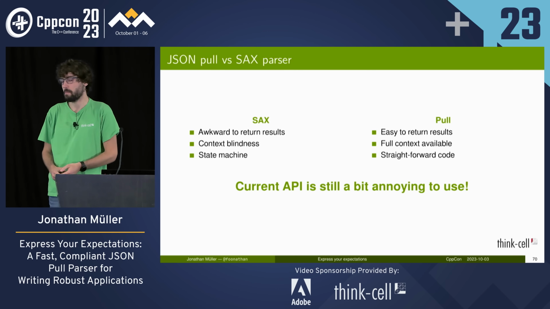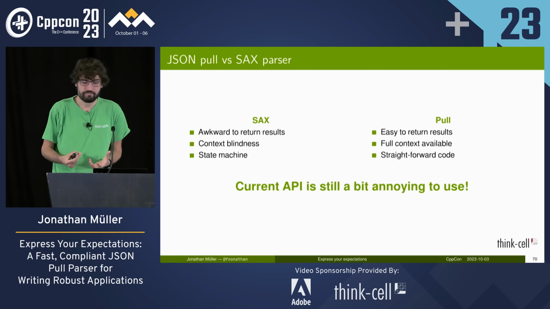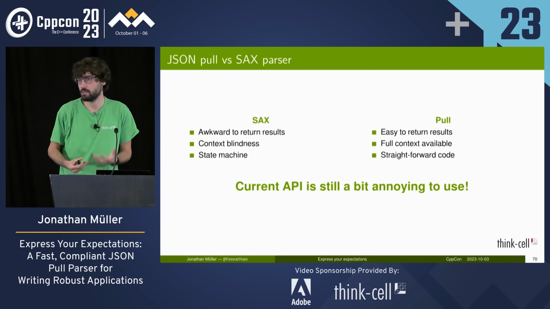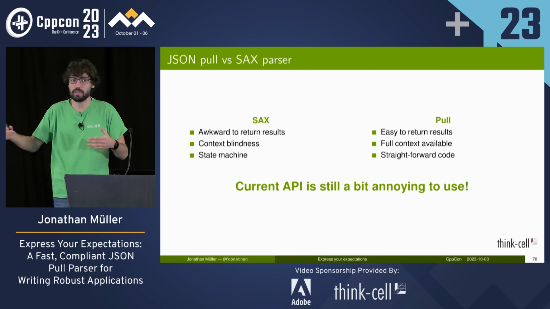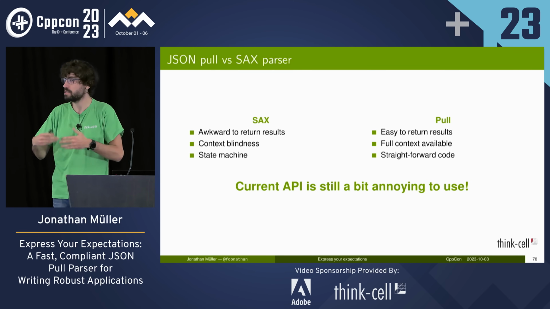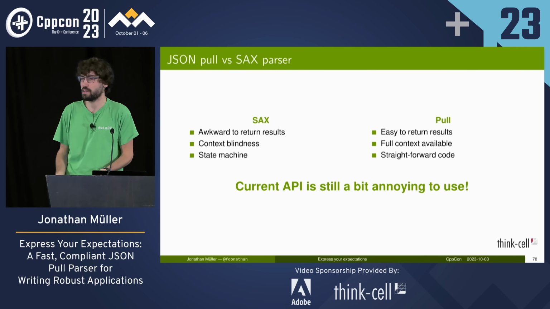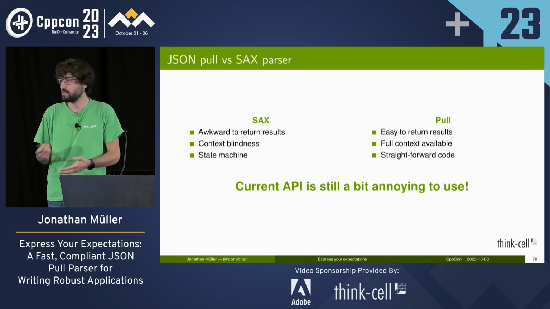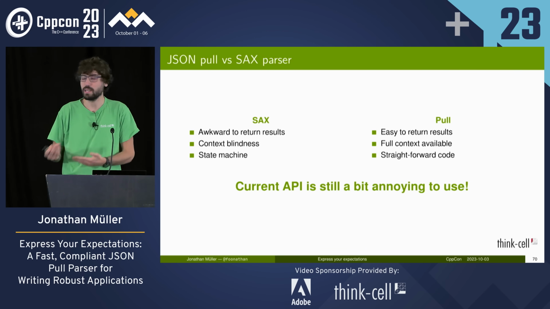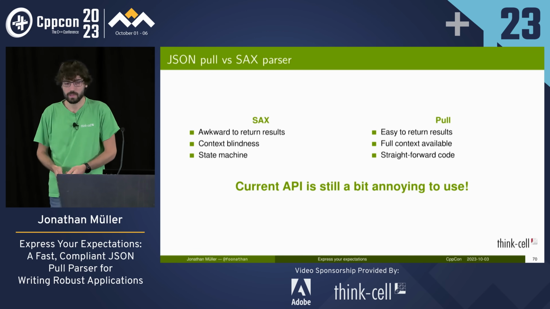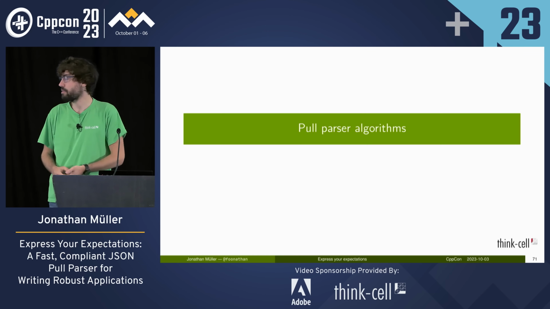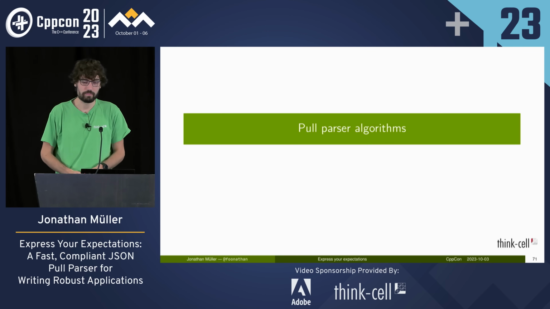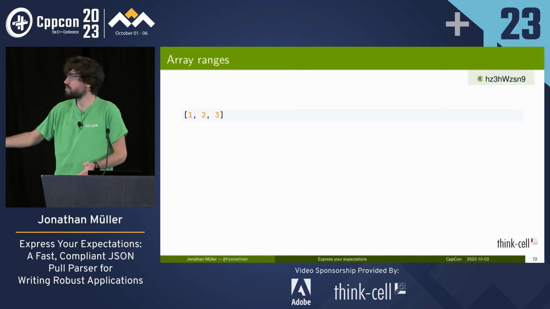So can we make it nicer? And we can, because we've got the equivalent of iterators, right? And what we just wrote was code that sorts an array manually using the iterators. But there's an algorithm for that. We can now write algorithms that operate on the pull parser, right? We can extract individual parts that we need to do often into functions and just reuse them. So let's look at a couple of algorithms we can write to make this code more convenient. So often we've got homogeneous arrays.